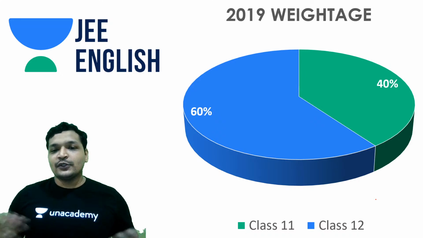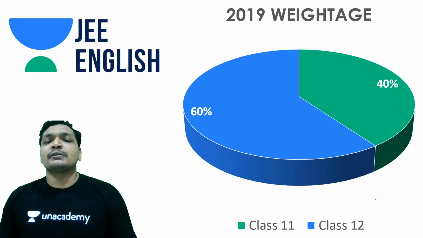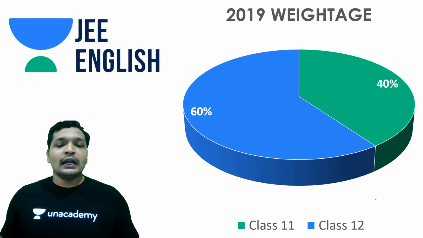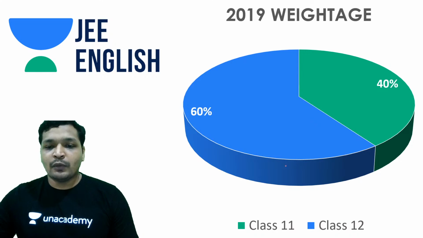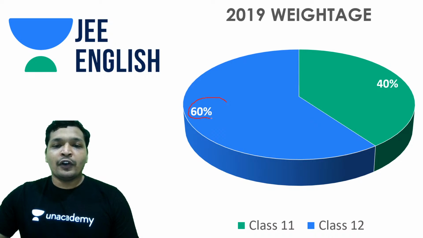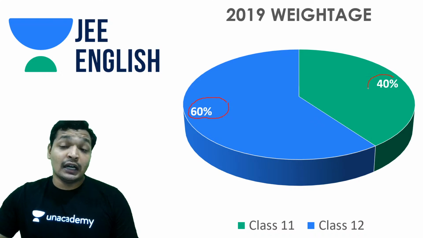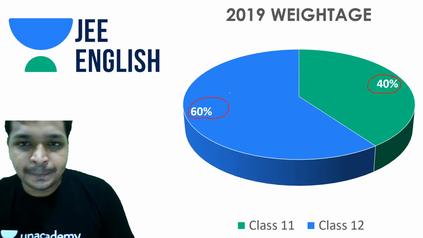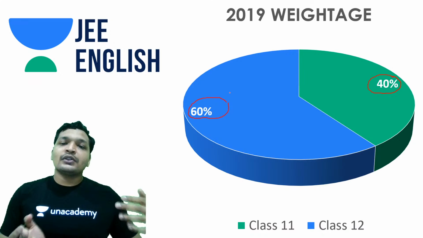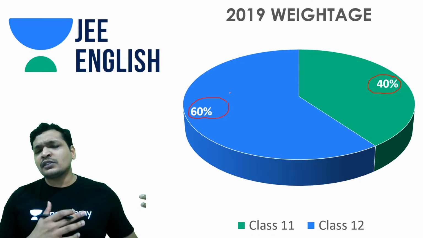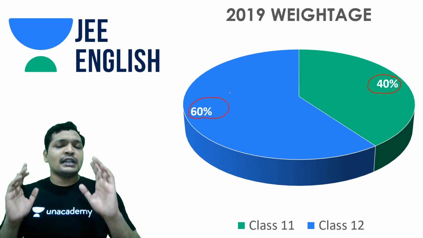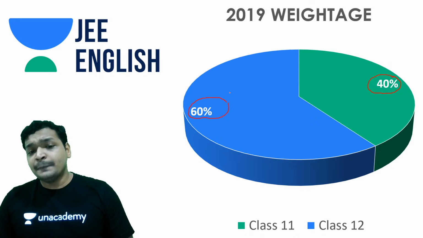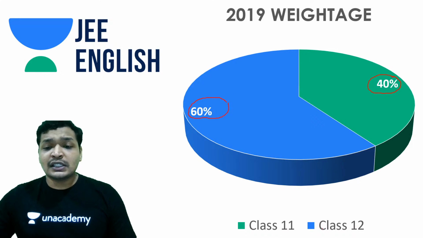Or probably the paper got stuck with a civil engineering department or a mechanical engineering department or the mechanics side of the physics department. So yes, that being said, guys, this year 60% of the paper was from class 12 and 40% from class 11. Oh, sorry, in 2019. I'm really very sorry. So this was in 2019. So this is the typical trend. If you analyze 2018, 2016, 2014, up until 2015, 2014, it was like this only. Generally 60% of your paper comes from class 12, so your class 12 carries anywhere around 60% weightage.